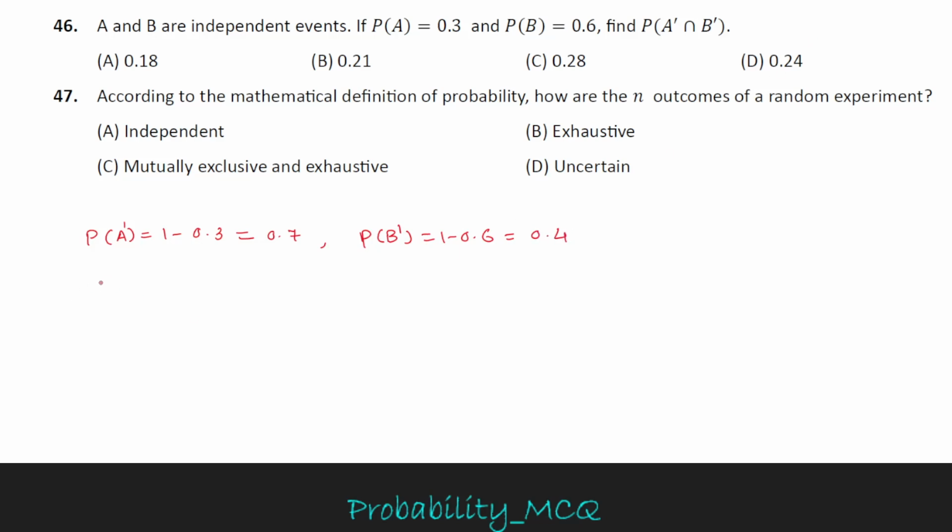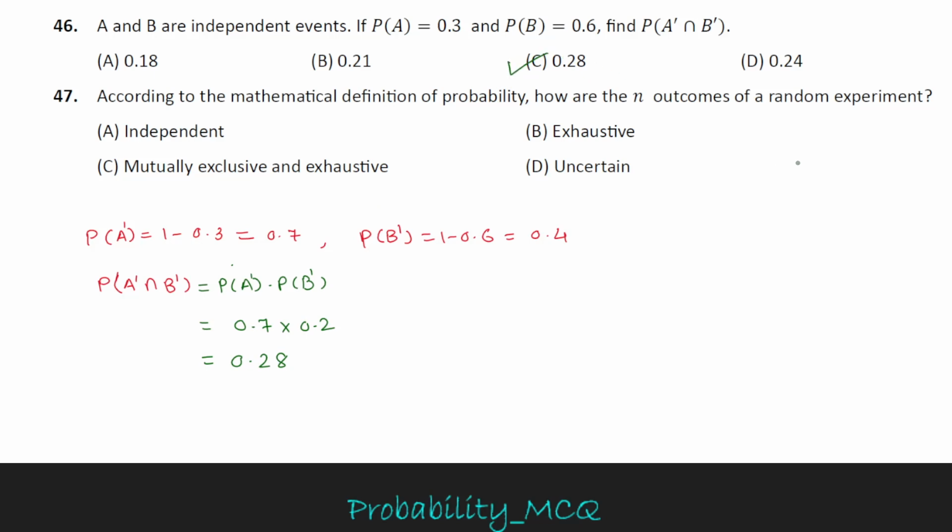And two events are independent. Therefore P of A prime intersection B prime equal to P of A prime into P of B prime, it is equal to 0.7 into 0.4, which is equal to 0.28. So answer is 0.28. It is given in option C. Option C is correct option.